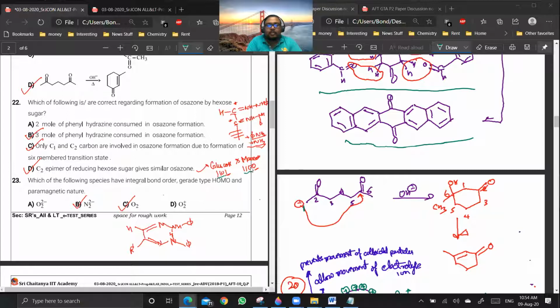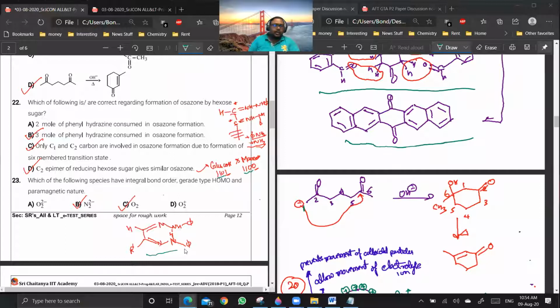Glucose and mannose are C2 epimers. Since the first 2 carbons are destroyed during osazone formation, even if the second carbon was an epimeric carbon, its stereochemistry is gone now. C1 and C2 are involved in osazone formation due to the formation of a 6-member transition state. Once the osazone is formed at C2, the further reaction doesn't take place because of this cyclic ring formation. This I have given in the notes, right?